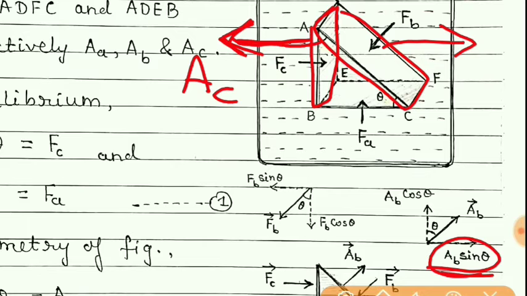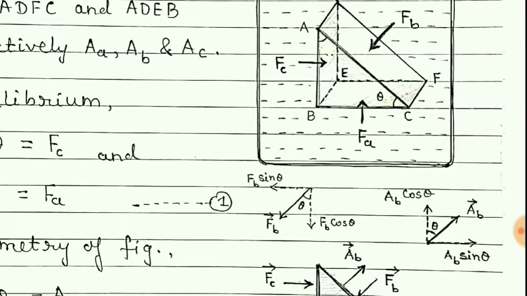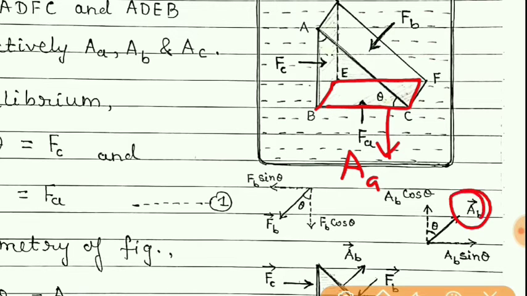Similarly, the area vector for this face which is on the base, that is AA, is in the downward direction, and the component of area vector in the vertical direction for this face, which is AB, is in the upward direction, that is AB cos theta.